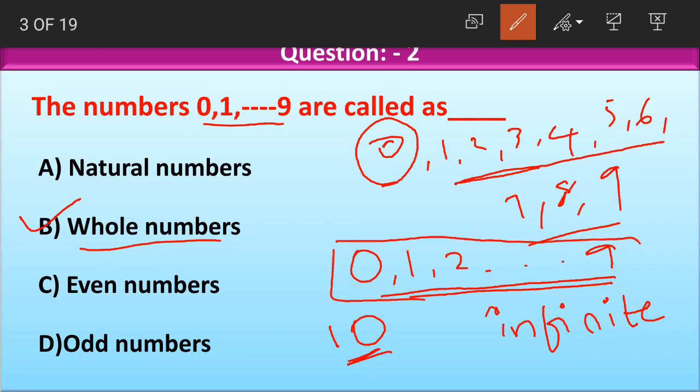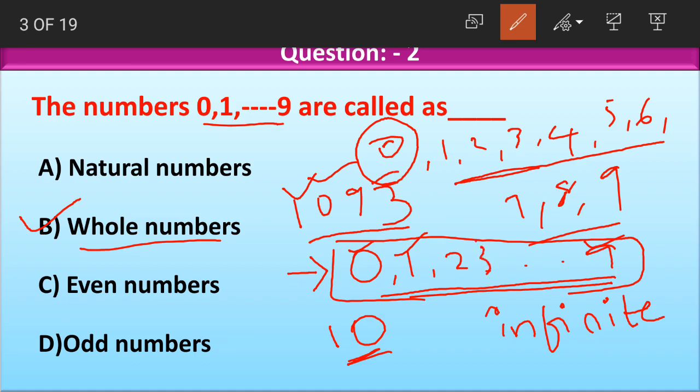If you take any number from mathematics, for example, even if you take 1093, the digits used in this number come only from these 10 digits. See, we have 1, we have 0, we have 9 and we have 3 as well here. So only these 10 digits are enough for us to form any number we want. These numbers 0 till 9 are called whole numbers.